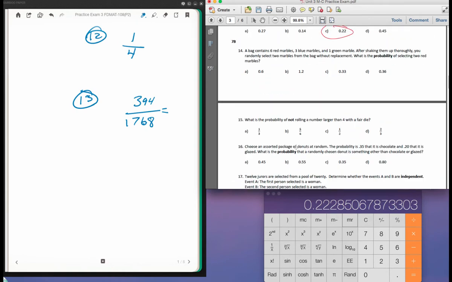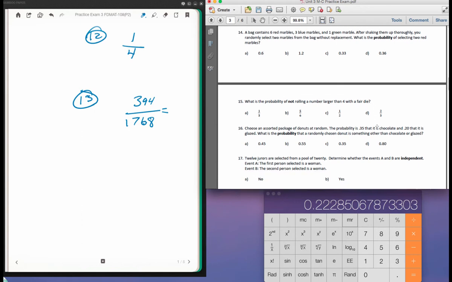A bag consists of 6 red marbles, 3 blue, and 1 green marble. After shaking them thoroughly, you randomly select 2 marbles from the bag without replacement. What's the probability of selecting 2 red marbles? Okay, so the probability that the first one I select is red is, well, there's 6 red out of 10, because 6 plus 3 plus 1 is 10.